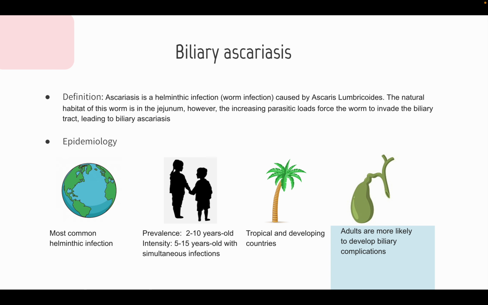Regarding epidemiology, ascariasis in general is the most common helminthic infection seen in the world. As children are more likely to play with contaminated soil, they are at higher risk, and the highest intensity occurs in children aged between 5 and 15 years old who have simultaneous infections. Prevalence is higher in tropical and developing countries, and regarding adults, women are at higher risk, especially those living in rural areas. Biliary ascariasis specifically is more common in adults due to the migration of adult worms provoked by other diseases.